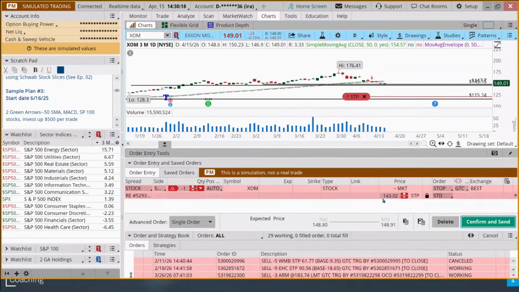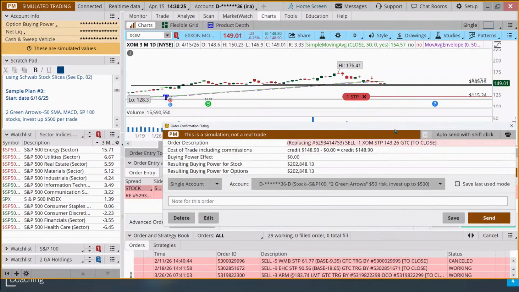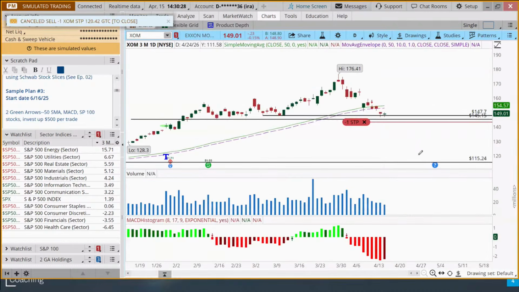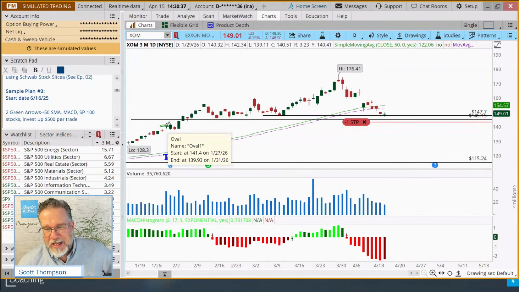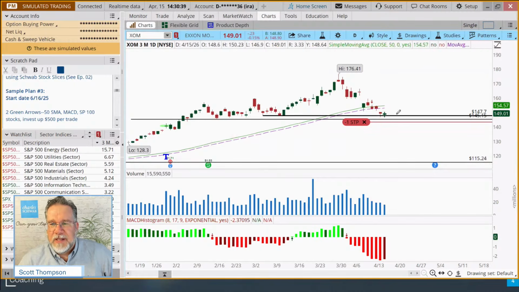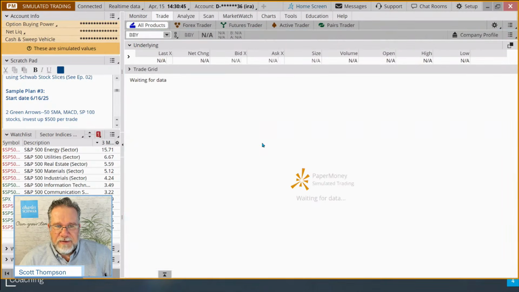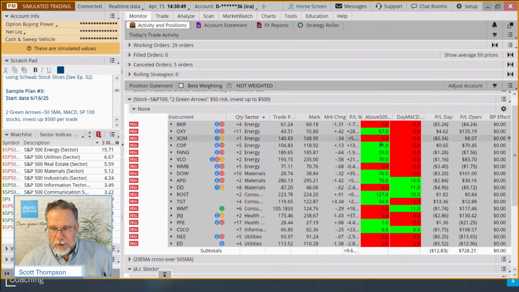We'll edit it, put it where we want it. 143.26. Confirm and send. Send that off. And that stops down below those lows. If it keeps pulling back, we're going to get knocked out of the trade. And that stop looks like it's about a break-even trade, maybe a little bit above our purchase price there. So barring a big gap down or something, we probably get stopped out about break-even if it keeps going down. So ExxonMobil, yeah, just a small gain on that one right now.